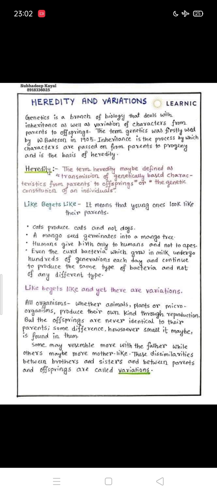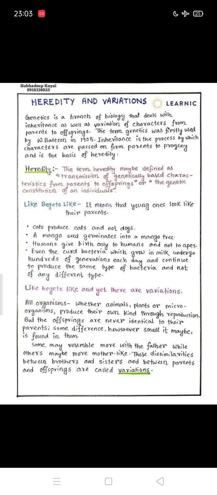So a mango seed always germinates into a mango. A human always gives birth to a human. This is the most common example that we can give. All organisms, whether animals, plants, or microorganisms, produce their own kind through reproduction. So how do organisms form? Organisms form through the process of reproduction, but the offspring are never identical to their parents.